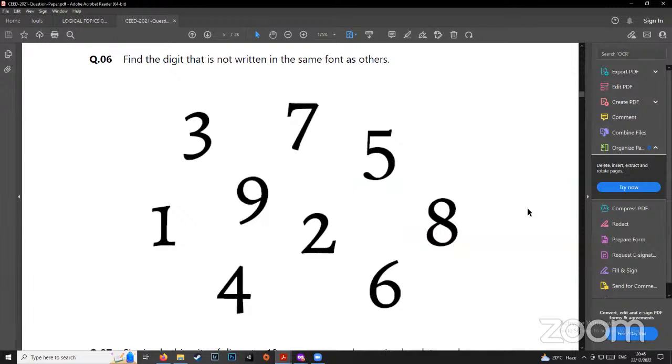Now this is another topic, which is fonts, right? And you have to understand, the question asks, find the digit that is not written in the same font as others. Now, such a simple thing as font, have you ever paid attention to something like that? Why do we need to pay attention to fonts?